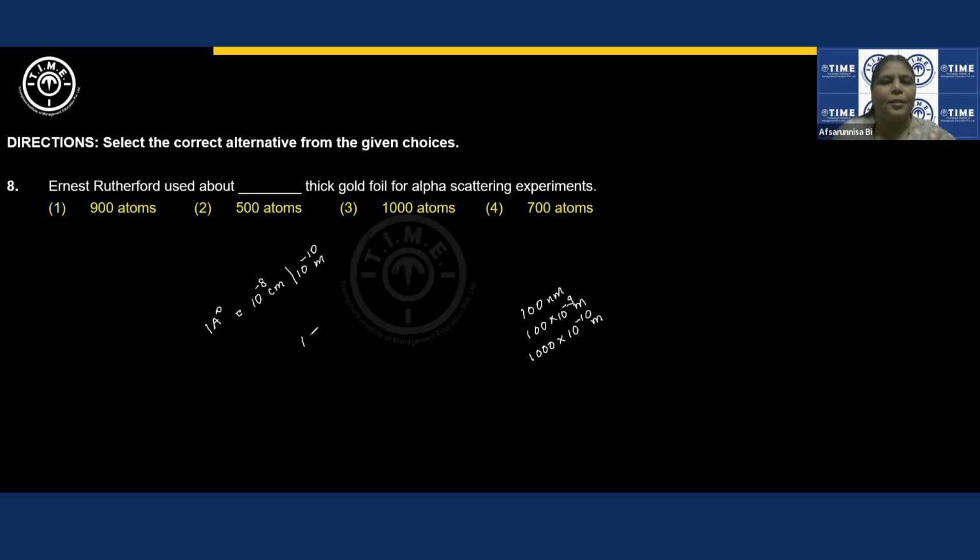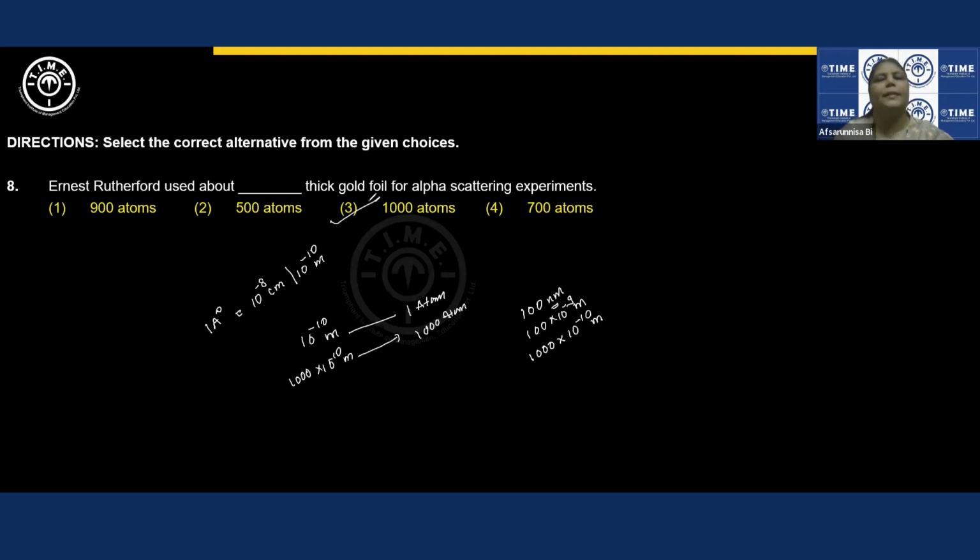So if 10 to the power of minus 10 of 1 meter equals 1 atom, then 1000 times 10 to the power of minus 10 meters equals how many atoms? Simple answer, right? 1000 atoms. So they can ask you either in terms of nanometers or in terms of atoms.